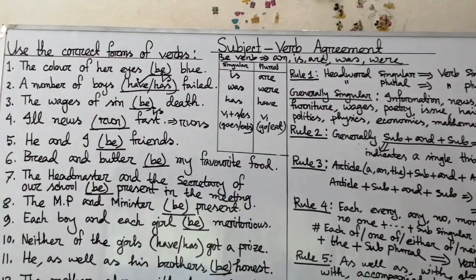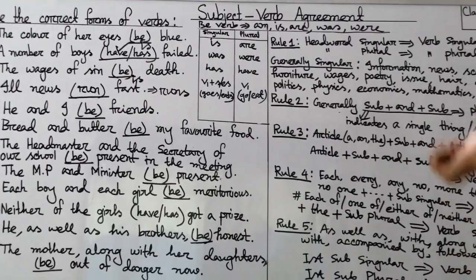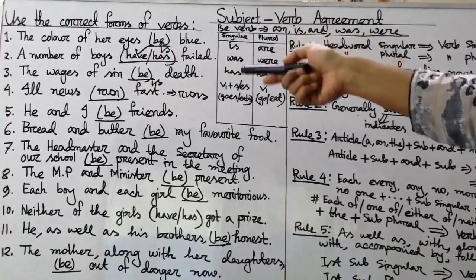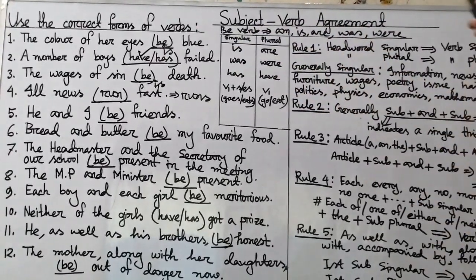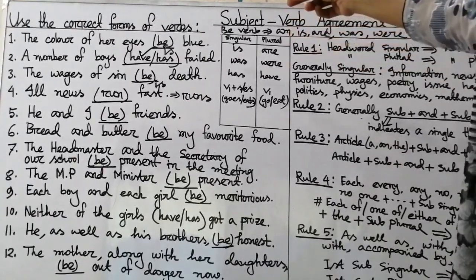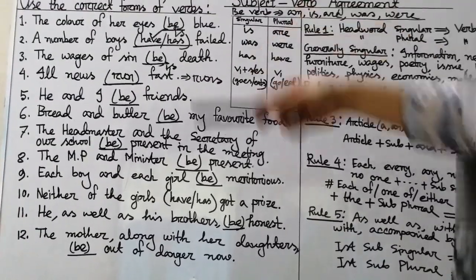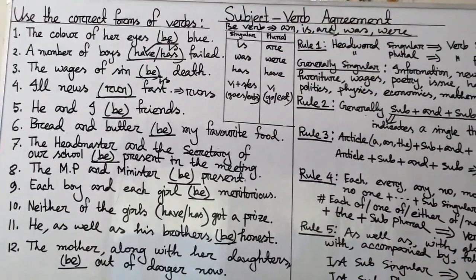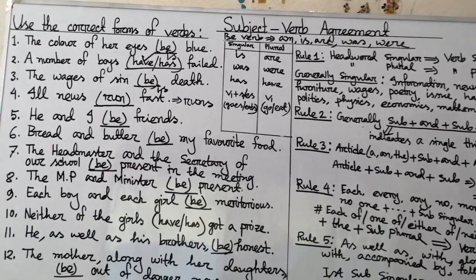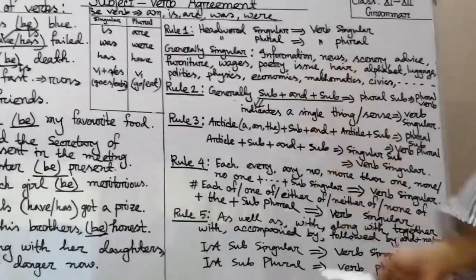My dear students, is it clear to you? Hope it's clear to you. The wages of sin is death, and sentence number 4, ill news runs fast. Then after learning rule number 1, we can solve 4 sentences from here. Now go to sentence number 5, he and I be friends. And look at the rule number 2 on the board.